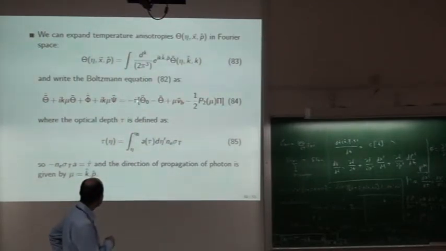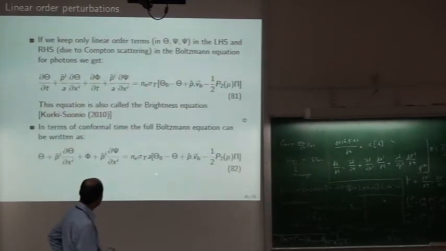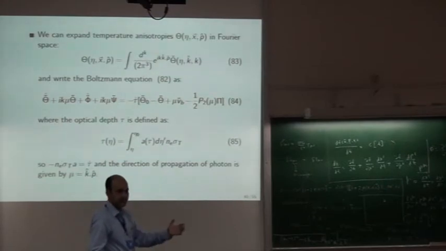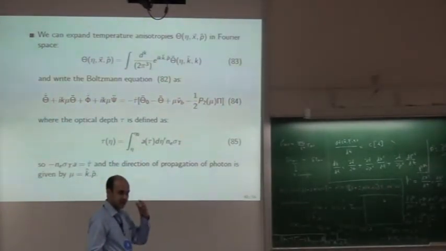Here we have introduced one more variable which I call tau, called optical depth. So d tau is equal to a d eta n_e sigma_T. So along the line of sight, photons are coming to us from the last scattering surface. If in between there are free electrons, then there will be scattering. And the density of free electrons may change. Why will it change?